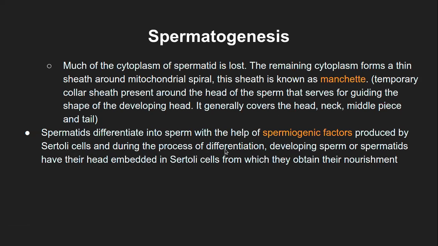During the differentiation process, the developing sperm or spermatid have their heads embedded in the Sertoli cell. Because the Sertoli cells provide the spermiogenic factors until the final maturation of the spermatids, they are embedded in the Sertoli cells so that the spermiogenic factors can be easily provided to the spermatozoa which are being differentiated. Also, they obtain their nourishment.